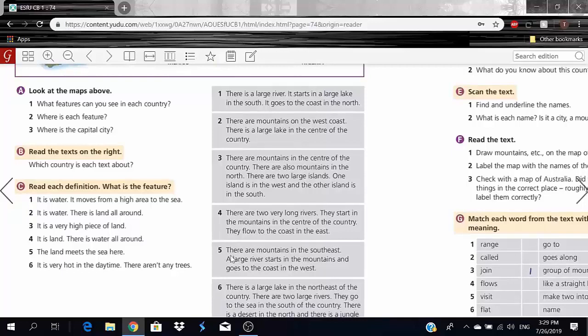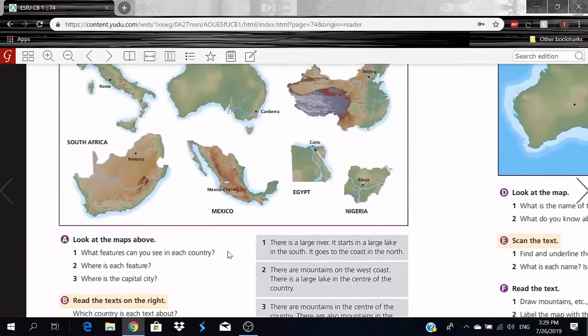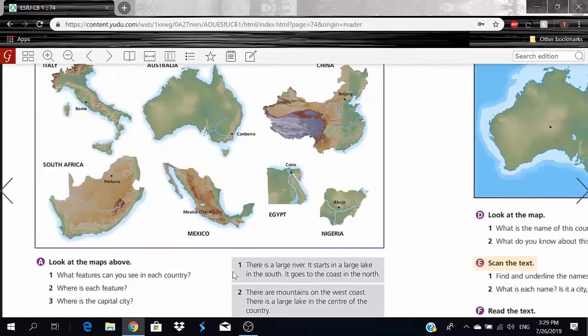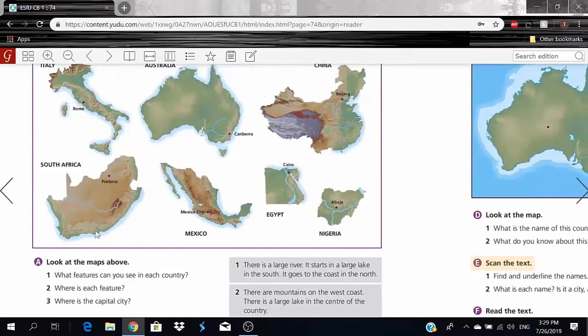Now moving on. There are mountains in the southeast. A large river starts in the mountains and goes to the coast in the west. So number 5, there are mountains in the southeast. Let's go to the southeast here. South is the bottom, and if we get to the east, we see mountains here.